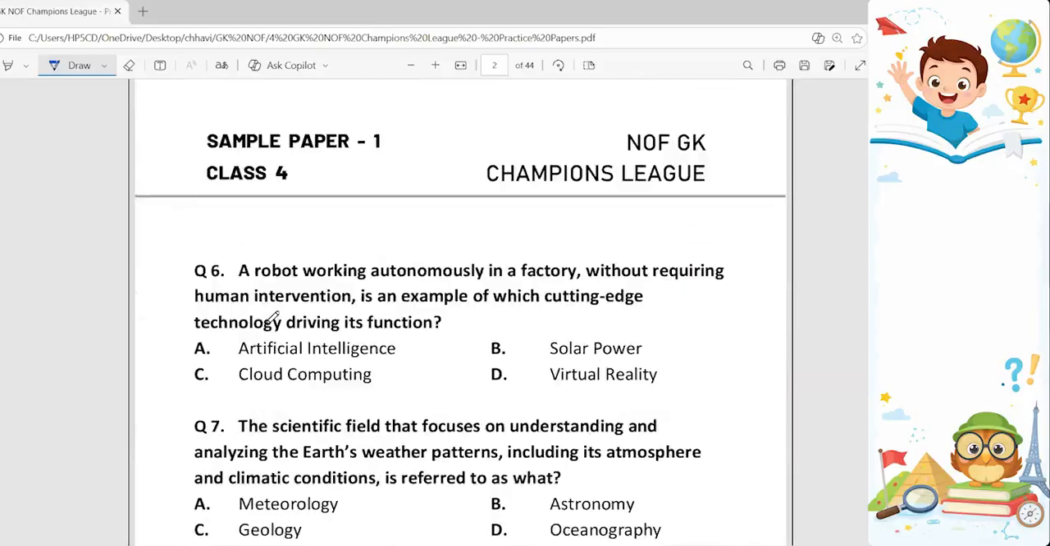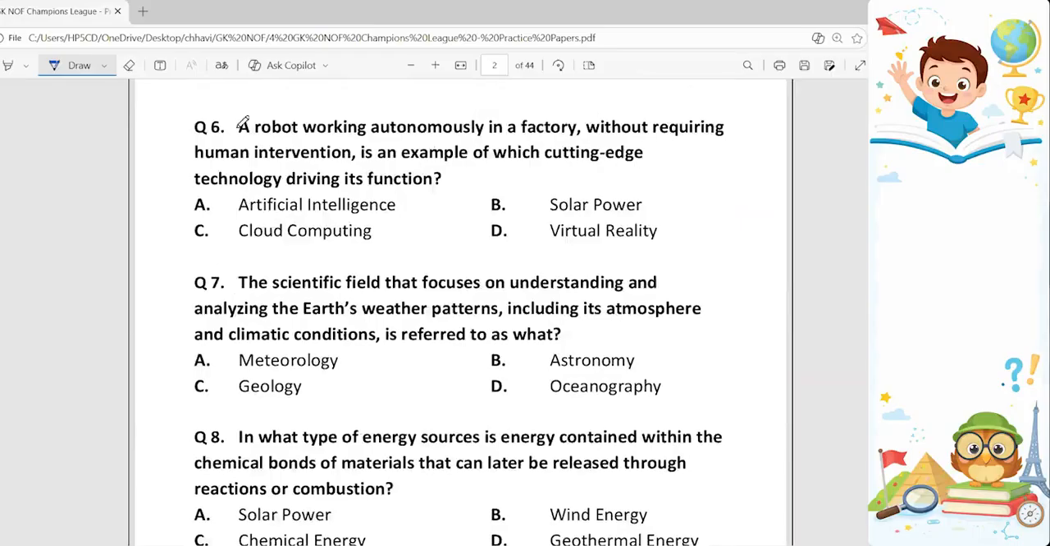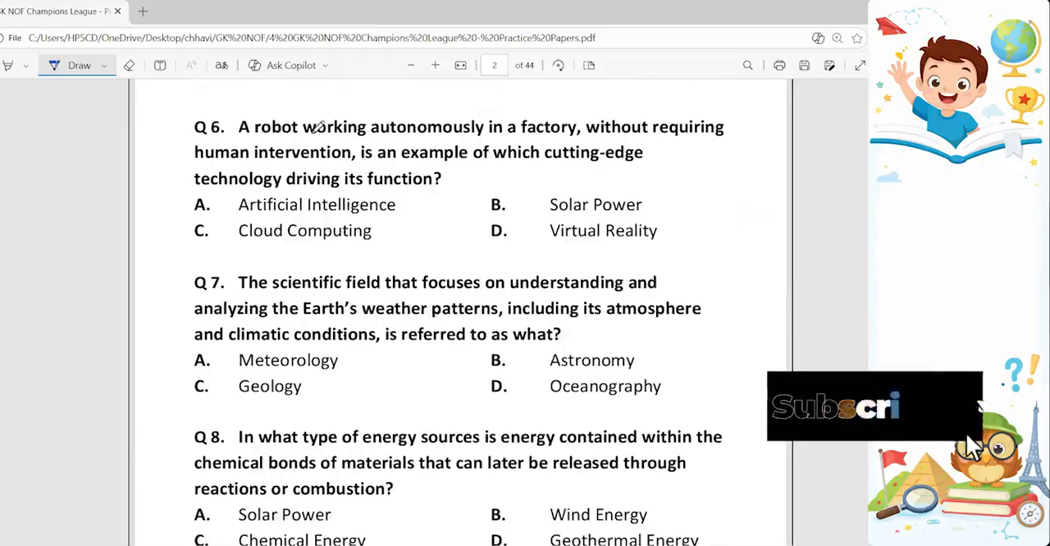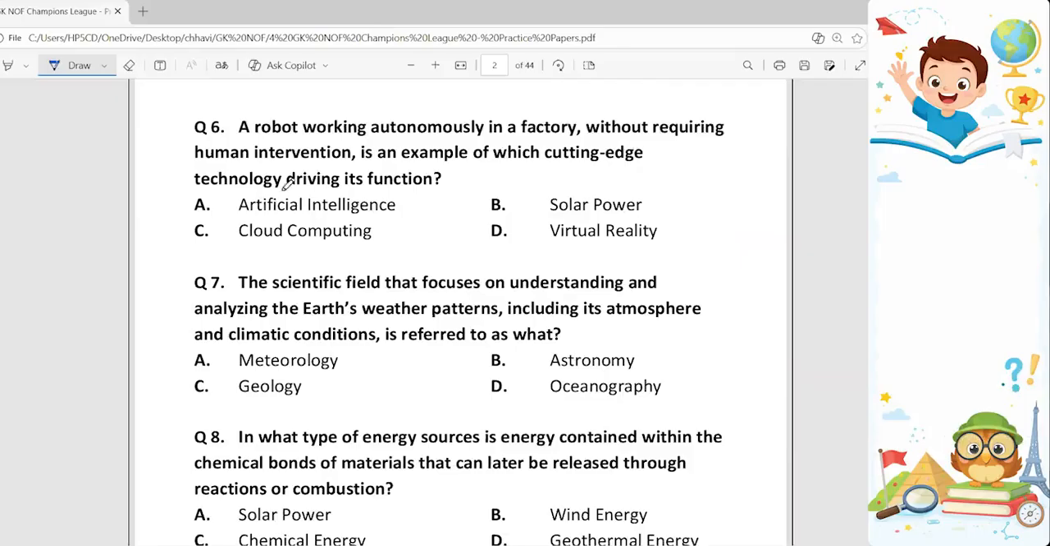Next, question 6. A robot working autonomously in a factory without requiring human intervention is an example of which cutting-edge technology driving its function? So the options are artificial intelligence, solar power, cloud computing, and virtual reality. And the correct answer is option A, artificial intelligence, because it refers to the simulation of human intelligence in machines that are programmed to think like humans and mimic their actions.